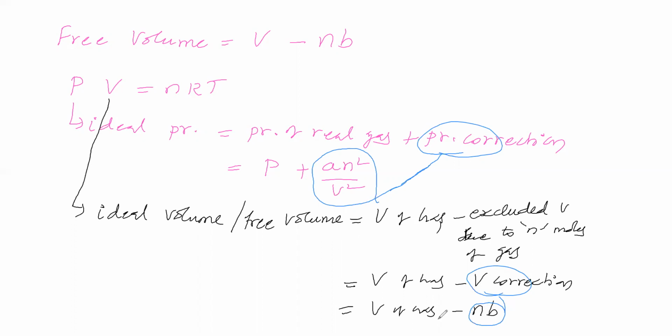Now we are introducing this pressure correction and volume correction into the ideal gas equation in order to get the van der Waals equation. In the place of ideal pressure, we are doing correction: pressure of real gas plus pressure correction, an square by V square.